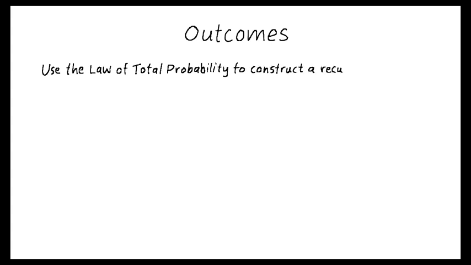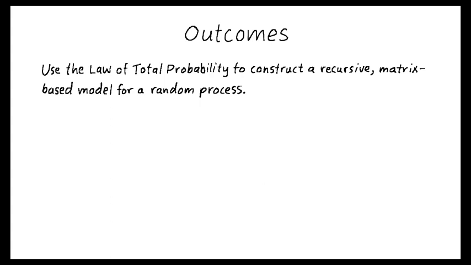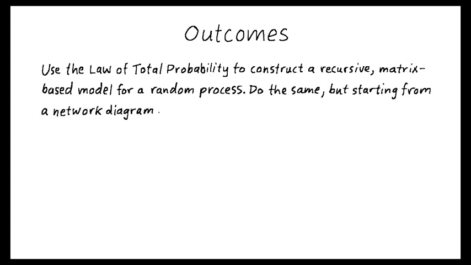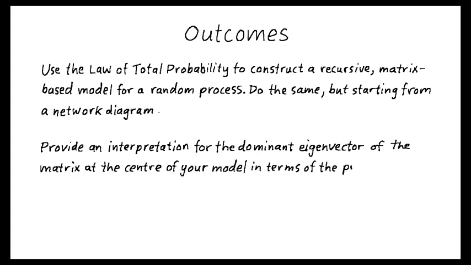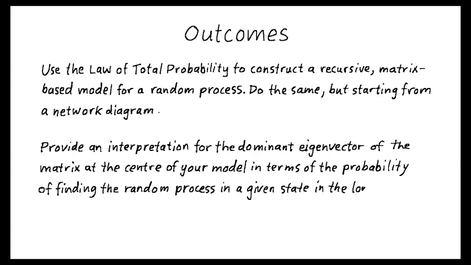Once you've mastered the approach set out in this video, you'll be able to do a couple of things. First, you'll be able to use the law of total probability to construct a recursive, matrix-based model for a random process. You'll also be able to do the same thing, but starting from a network diagram. Second, you'll be able to provide an interpretation for the dominant eigenvector of a matrix at the center of your model in terms of the probability of finding the random process in a given state in the long run.